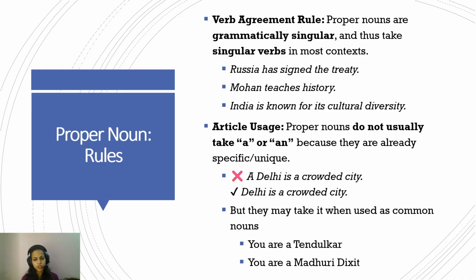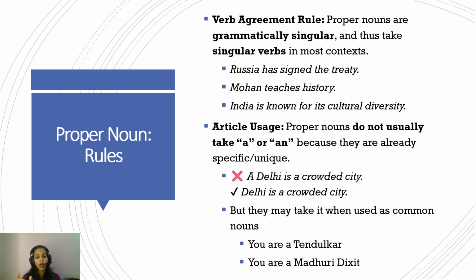For example, if there is a person who plays amazing cricket in your, say, class, you'll say, oh, he's a Tendulkar, yaar. So, Tendulkar here is not the Sachin Tendulkar person per se, but you're saying that this person is like Tendulkar. So, in that case, Tendulkar becomes a common noun, and the plural usage is there. Or somebody who dances very well, you say, oh, she's a Madhuri Dixit.